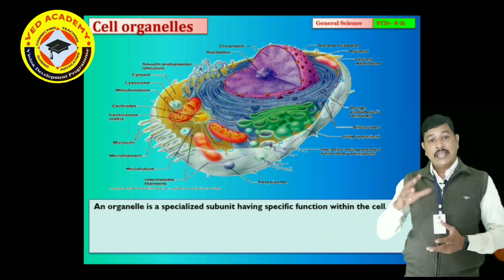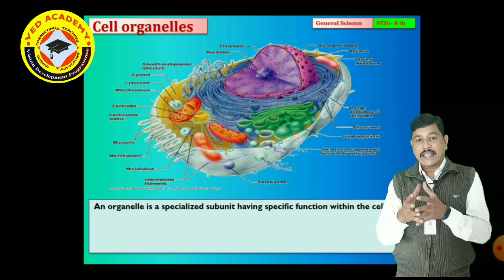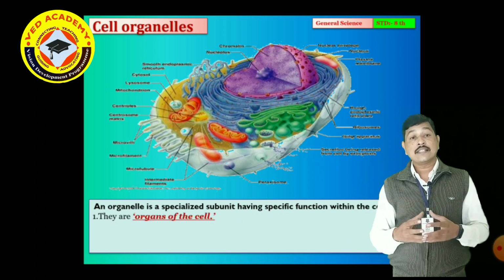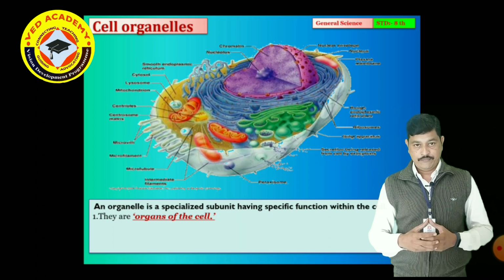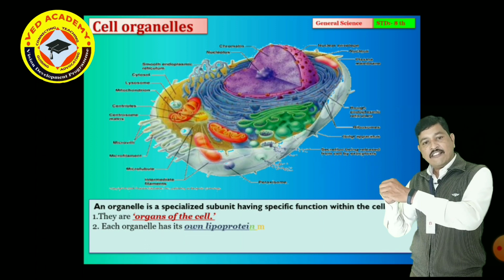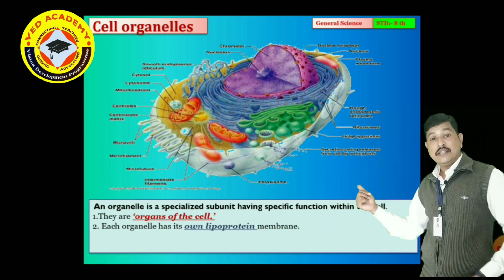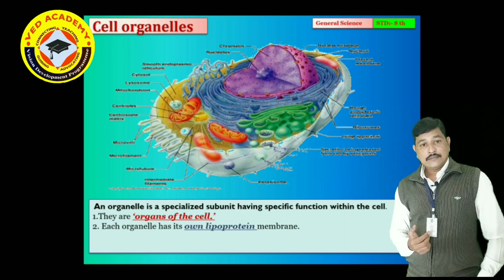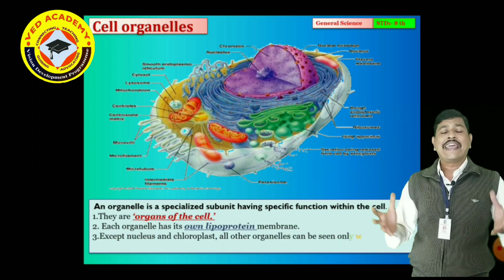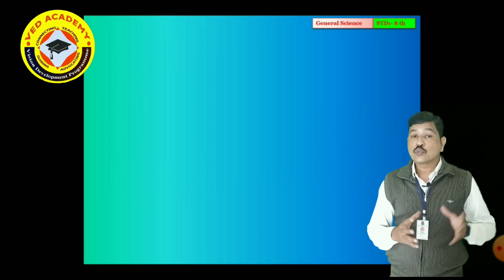For example, they are called the organs of the cell. This organelle is also called the organ of the cell. Each and every organelle has its own lipoprotein membrane, meaning a covering. And third, except the nucleus and chloroplast, all other organelles can be seen only with an electron microscope.